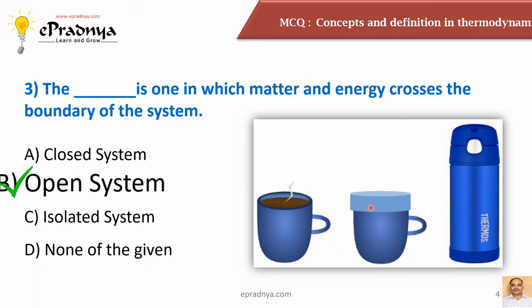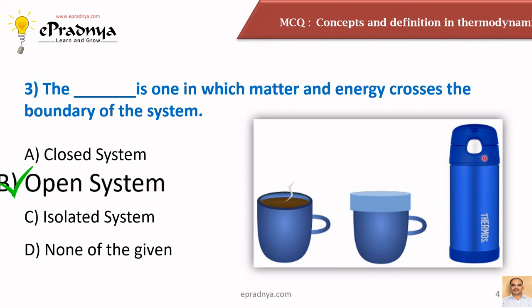In this second case, when the lid is placed on the cup of tea, the vapors of the tea cannot leave the system, but the energy in the form of heat will be able to cross the boundary of the system. Hence, after some time, you can observe that the temperature of the tea in the cup is reduced. But in this case, the important difference is that only energy can cross the boundary of the system. No mass can cross the boundary of the system. Hence, this is an example of a closed system.